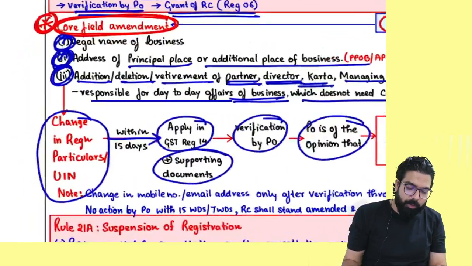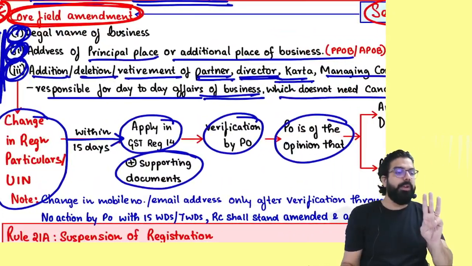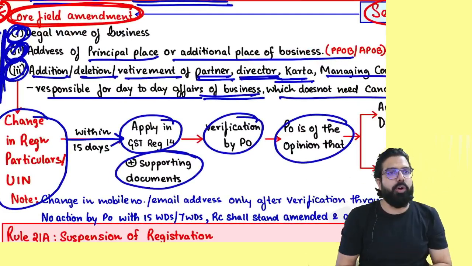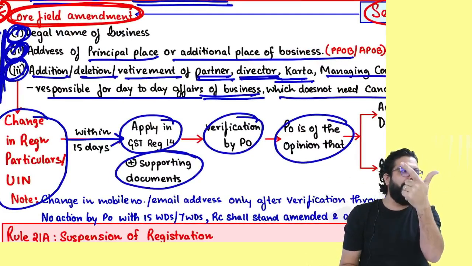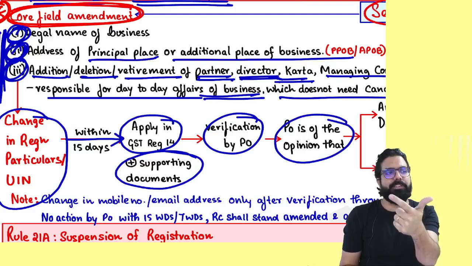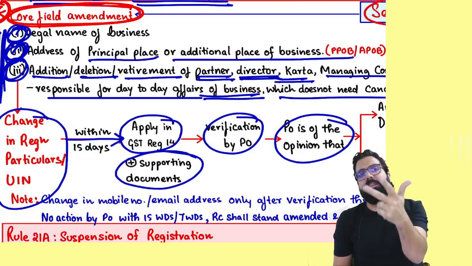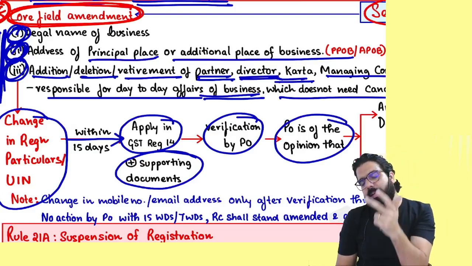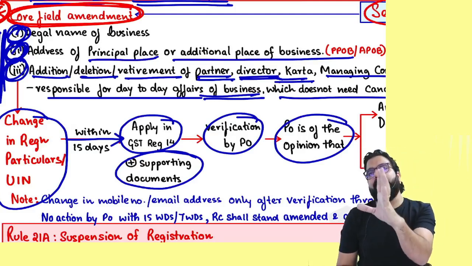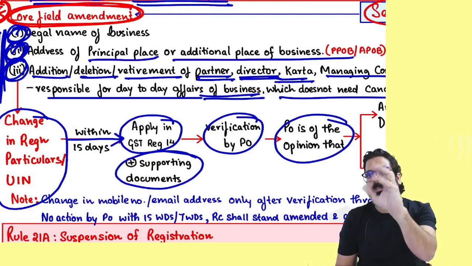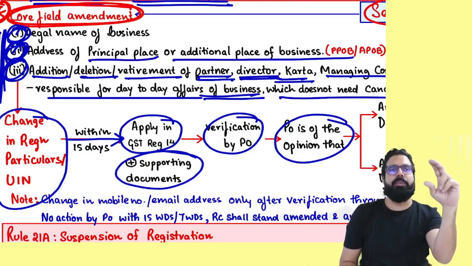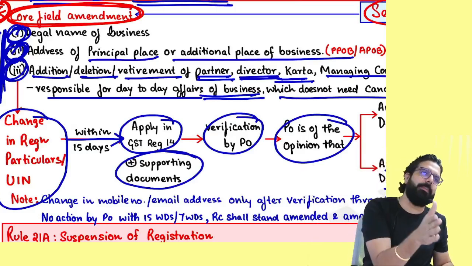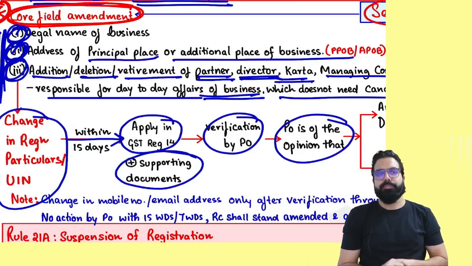But in this point, what is the most important point, everyone? What are the core field amendments? Can you tell me, everyone? Legal name, address of principal place or additional place of business has changed. Addition, retirement, deletion of partner, director, karta, which do not need cancellation, amendment can be done. These three fields are the core field amendments. Apply, the officer will verify and the amendment will be granted.